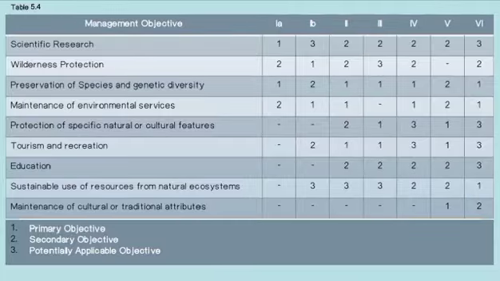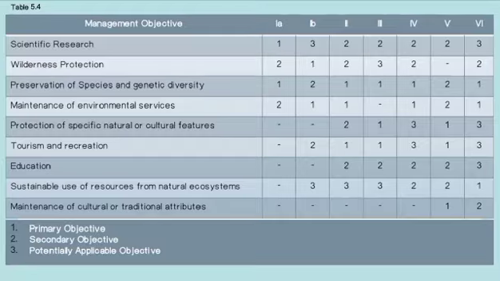So, education: 1A is none, and 1B is none. Then 2, 2, 2, 2, 3. Sustainable use of resources from natural ecosystems: none, then 3, 3, none, 2, 2, 1. Maintenance of cultural or traditional attributes: 1A, 1B, 2, 3, 4 are none. Then 5 and 6 are 1, 2.